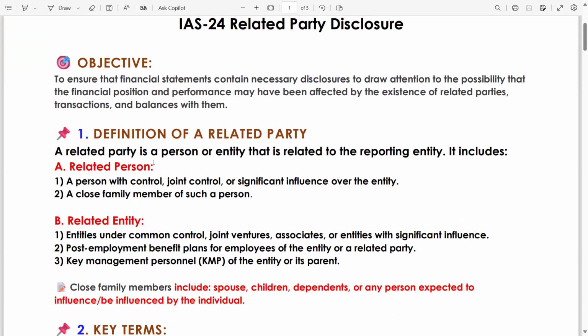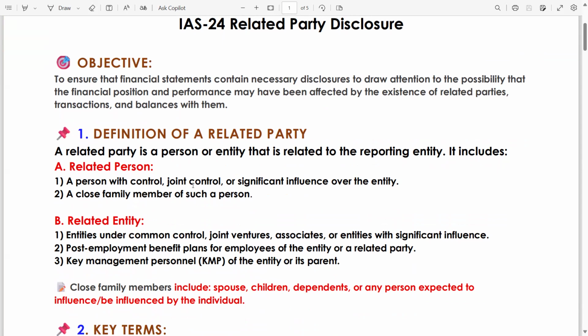Now, the definition of a related party. A related party is a person or an entity that is related to the reporting entity. It includes a related person and a related entity. A related person means a person with control. Control comes with more than 50%. Sometimes control comes with less than 50%. We will cover this in the consolidation topic.